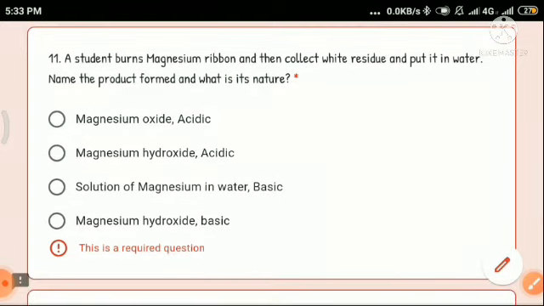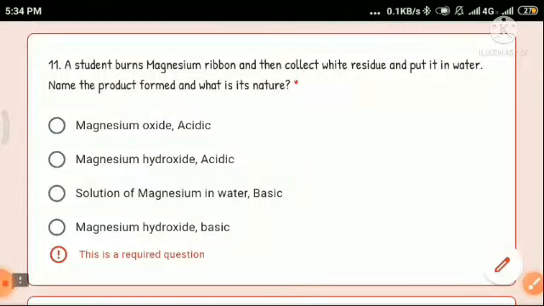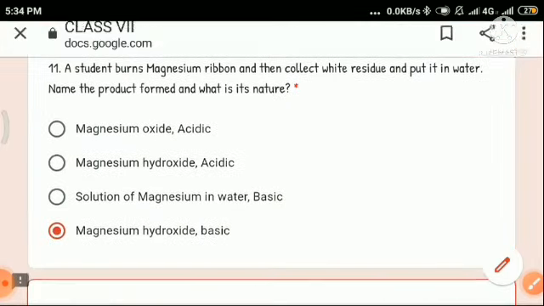Okay, magnesium hydroxide and hydrogen gas is formed. Once magnesium oxide, that is the white residue, is put in water, we get magnesium hydroxide. I have already told you that any metal oxide or any metal hydroxide is always basic. Magnesium is a metal and magnesium hydroxide is a metal hydroxide, so it will always be basic. So your answer is this.